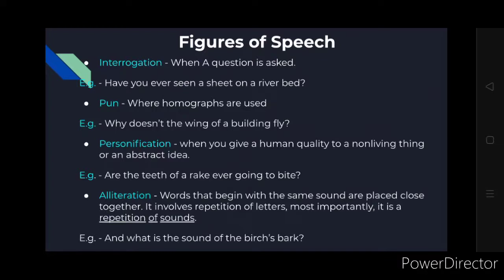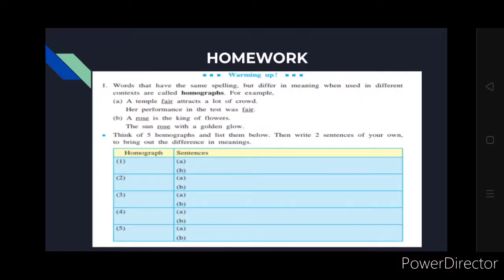Then alliteration: words that begin with the same sound are placed closely together. It involves repetition of letters. Most importantly, it is a repetition of sounds. Words that make a similar sound are placed close together in a statement. So for example, "And what is the sound of the birch's bark?" Here the sound of b is repeated closely together, side by side. So that is alliteration.